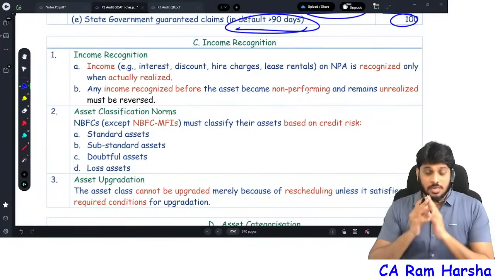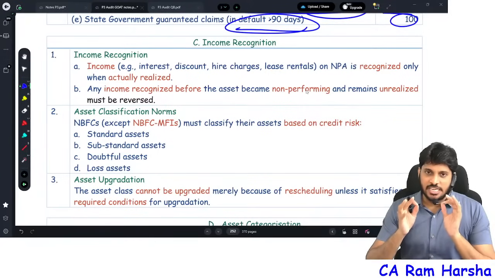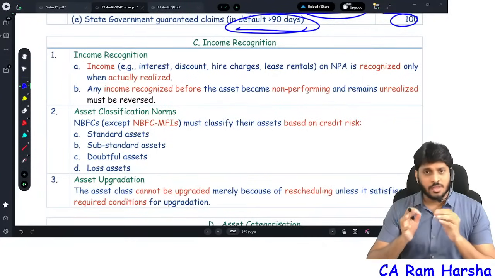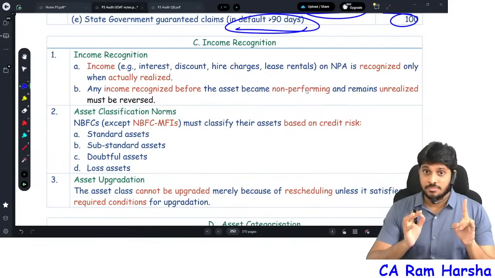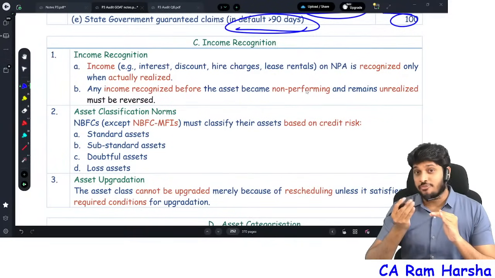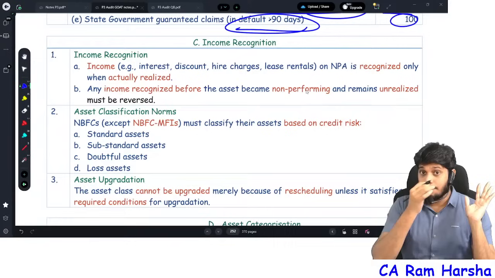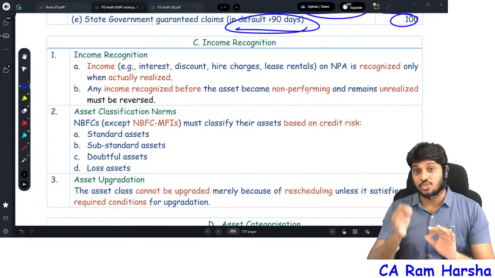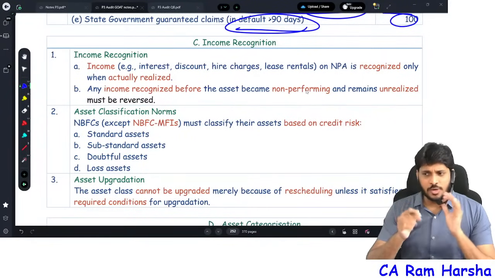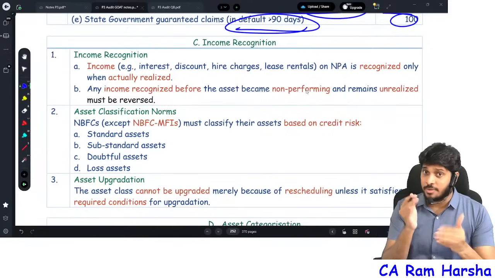Now let us understand income recognition and asset classification norms. Every NBFC shall recognize their income on accrual basis only. However, for non-performing assets, income is recognized on cash basis. For non-performing assets alone, income is recognized on cash basis. Cash basis means only when the amount is actually collected, it will be recognized.